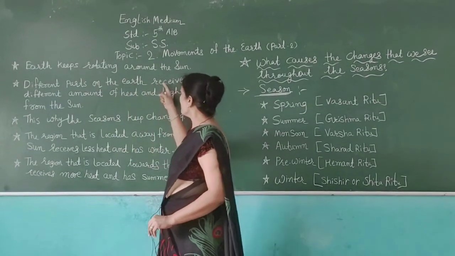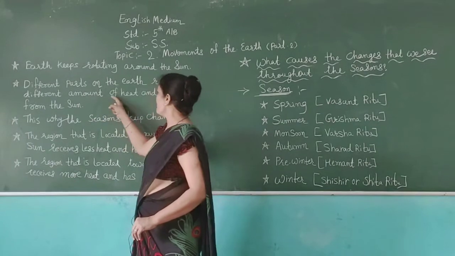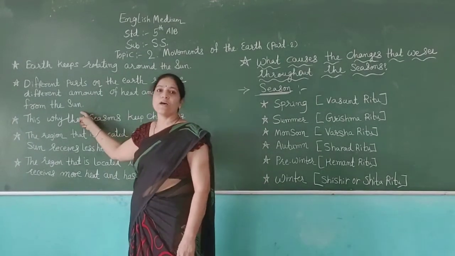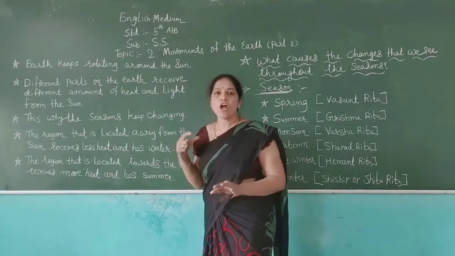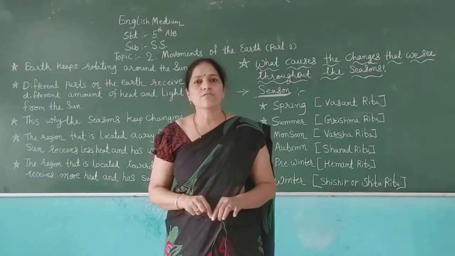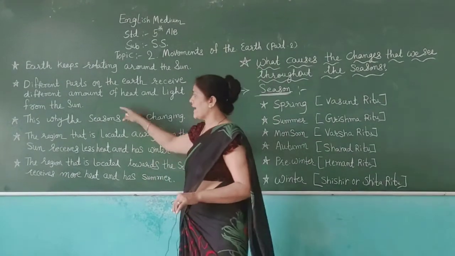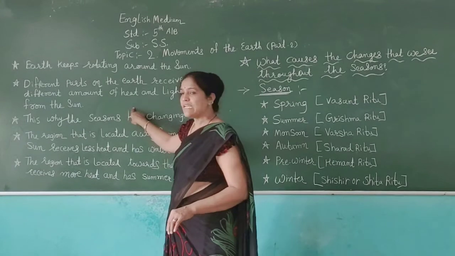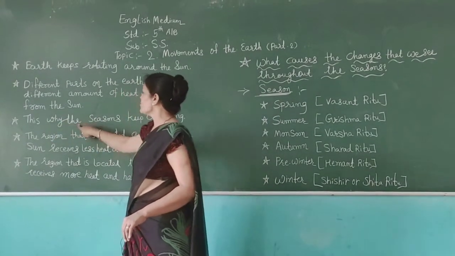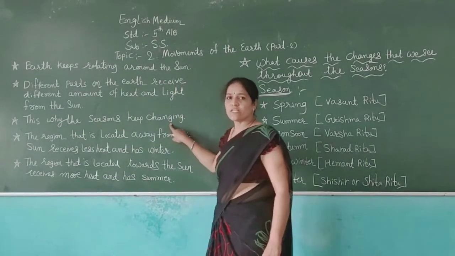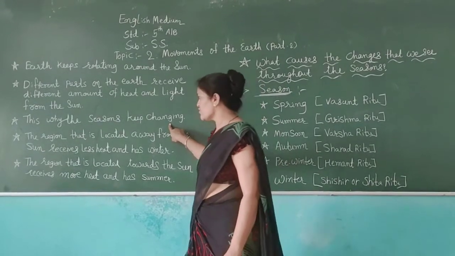Different parts of the earth receive different amounts of heat and light from the sun. This is why the seasons keep changing.